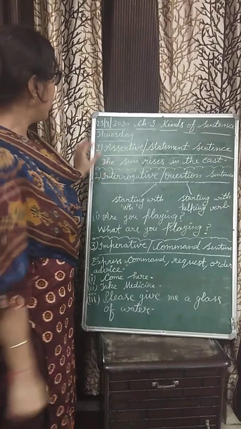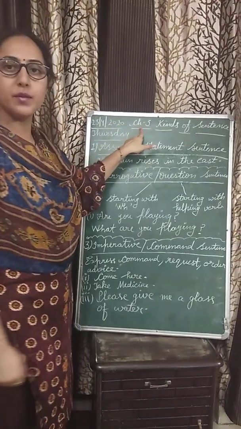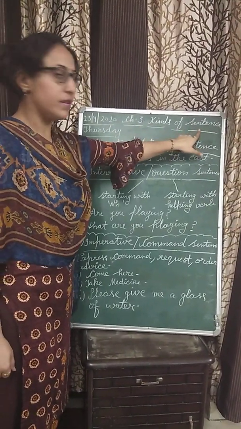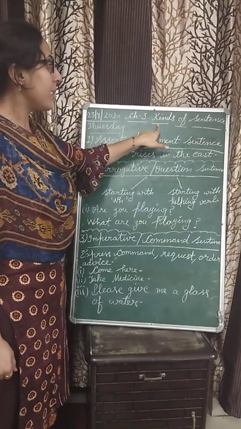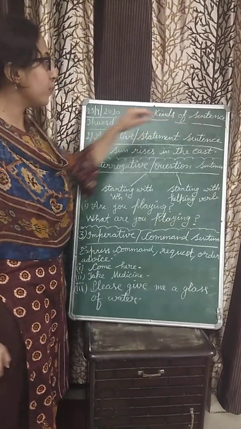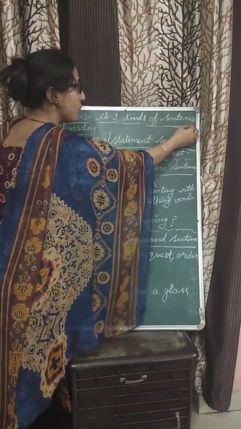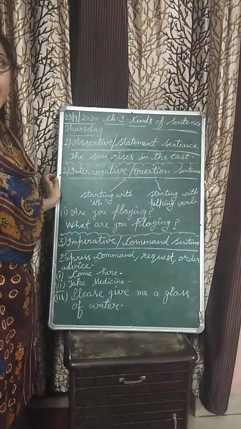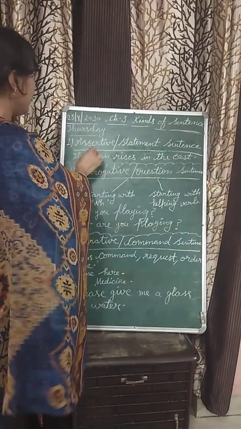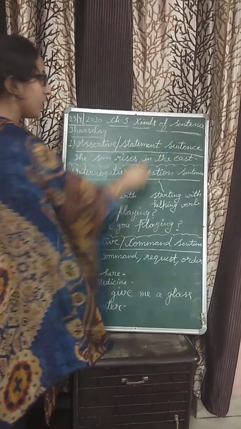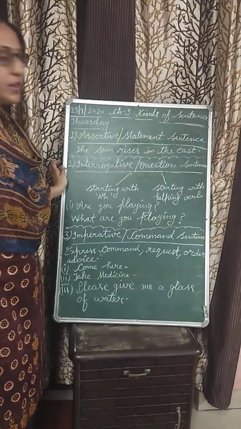Okay. Today we will start a new chapter, chapter number 3, kinds of sentence. Kinds means types of sentence. And what do you mean by sentence? In the first chapter, a sentence is a combination of words which have a certain meaning. Right? See, there are basically 5 types of sentence.